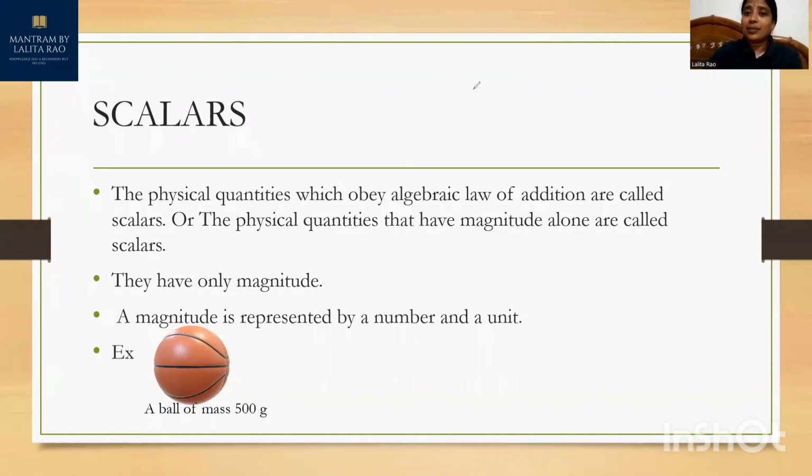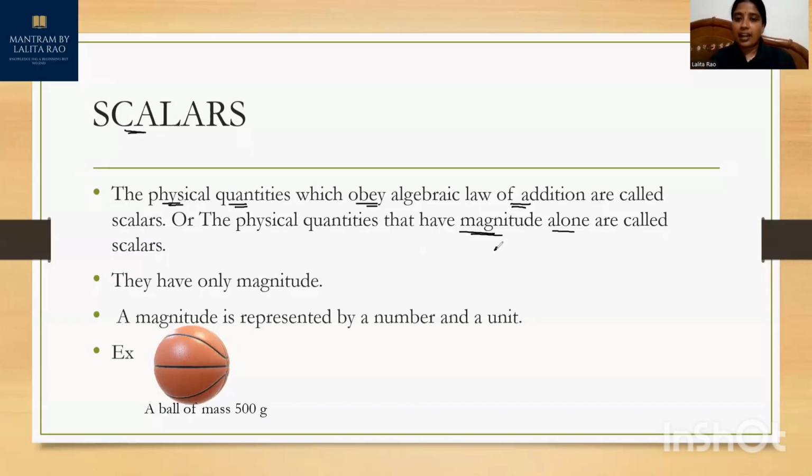But there are some physical quantities for which this piece of information is insufficient. So to differentiate between them, we have given them different names. So scalars are the physical quantities which obey the algebraic law of addition, or we can say the physical quantities that have magnitude alone, they are known as scalars.